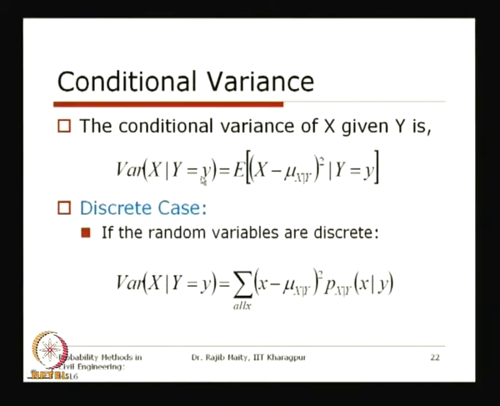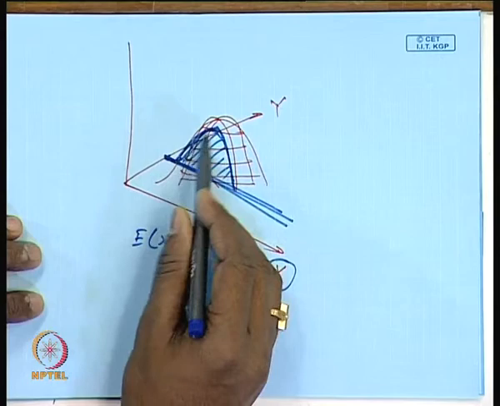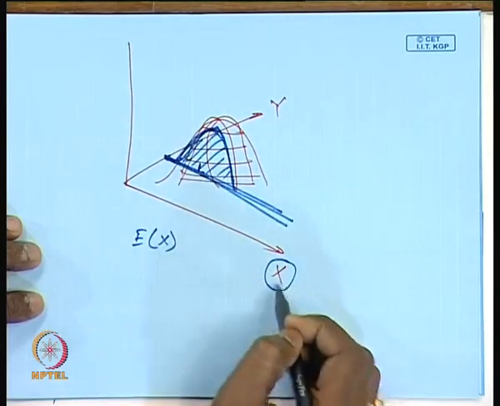If you want to see it in this figure, suppose this is the conditional distribution. This distribution has one mean which is not necessarily equal to the expectation of x.